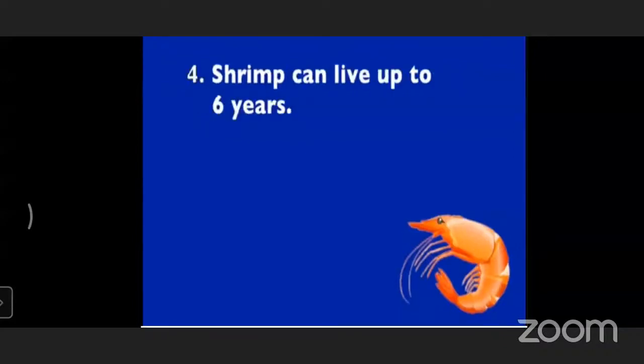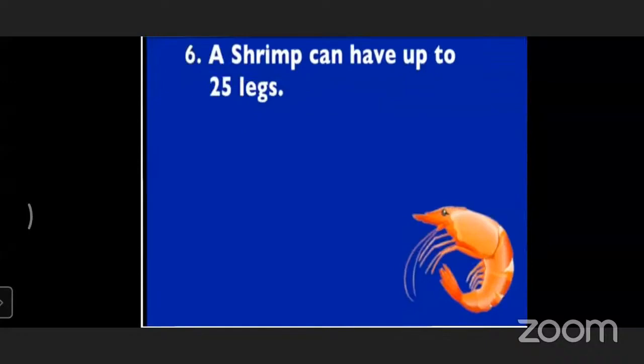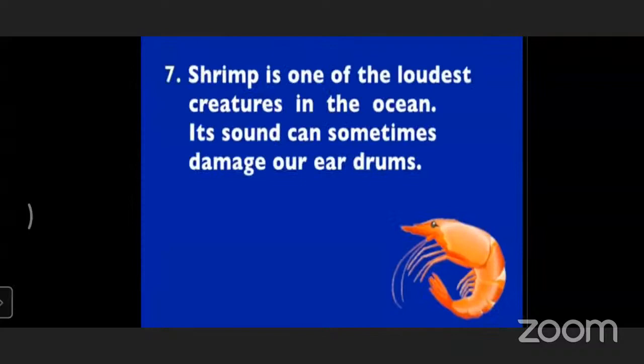Shrimp can live up to 6 years. A shrimp can have up to 25 legs. How many legs for shrimp? 25 legs. Shrimp is one of the loudest creatures in the ocean. It is very important information. Its sound can sometimes be dangerous to our eardrums.